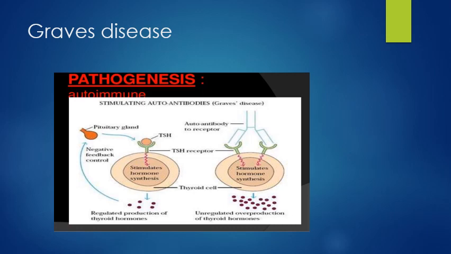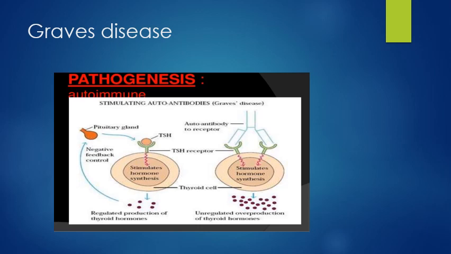This is a slide which shows Graves' disease. The first image shows the normal mechanism. From the pituitary gland, TSH is released, which comes and binds to the receptor and activates adenylyl cyclase, which activates the synthesis of thyroid hormones. Once the hormone is produced, the production is again regulated by TSH. This is the normal mechanism.